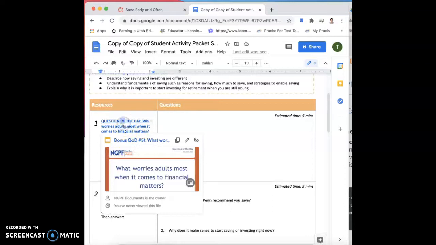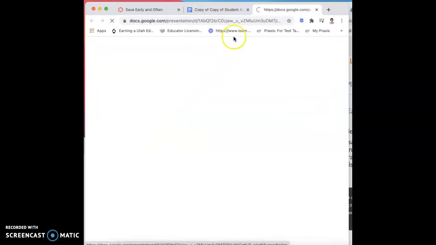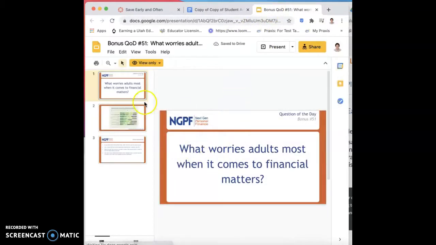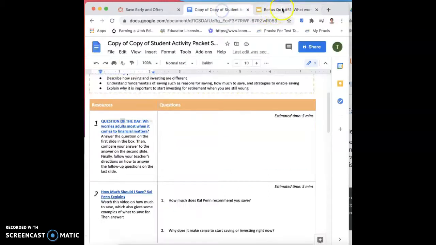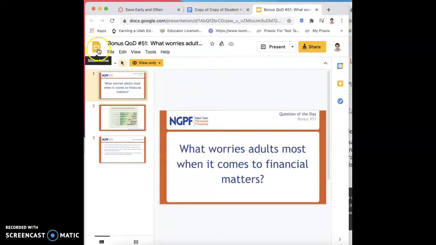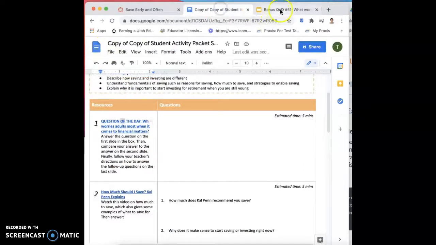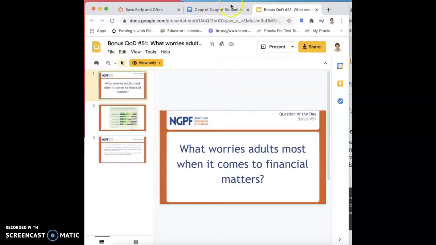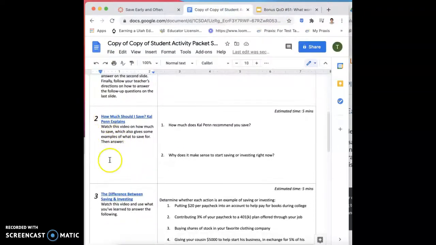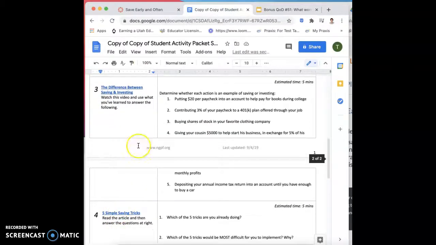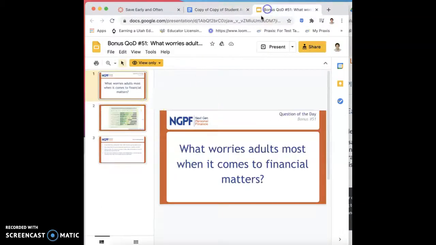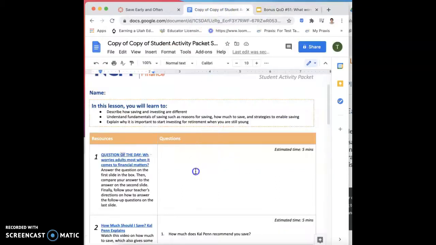If you click on this blue writing, you have a link and it will pop up as a different, as YouTube, as Google Slides, as whatever it may be, a website. All these on the sides are links, are resources you will need to click on. So let's say you go through the first slide, you answer the question, blah blah. Oh, it has more directions.